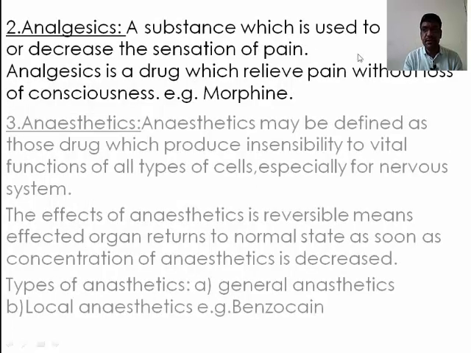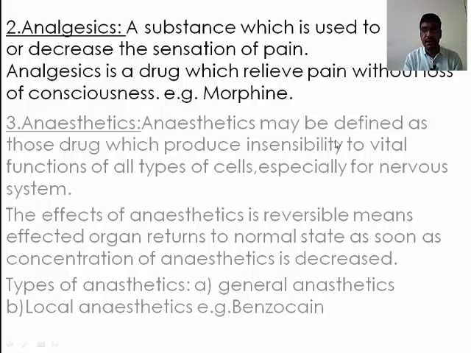Analgesics are substances used to relieve or decrease the sensation of pain. If a patient is suffering from some pain, the sense of pain has to be decreased by using this drug, analgesics. Analgesics are drugs which relieve pain without loss of consciousness. Example is morphine. The third type is anesthetics.